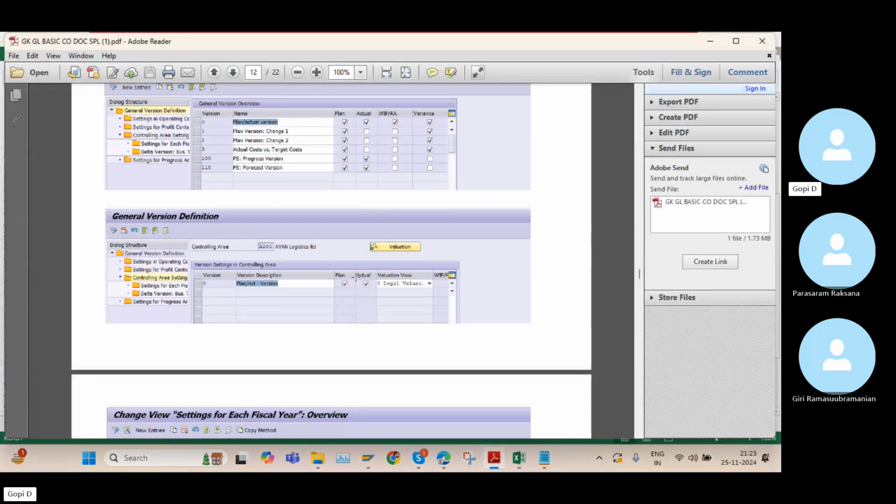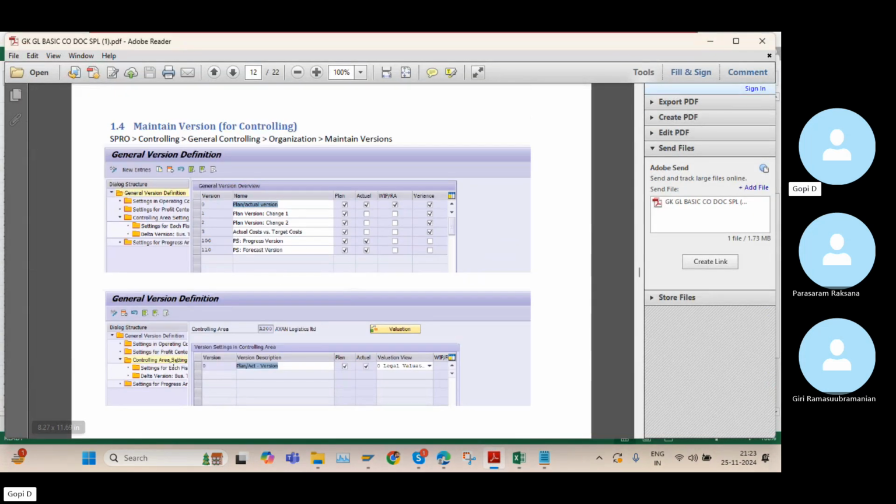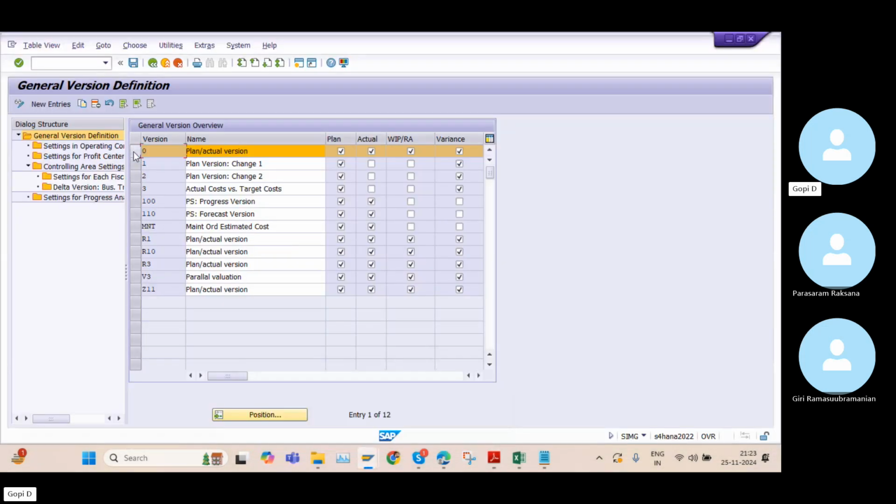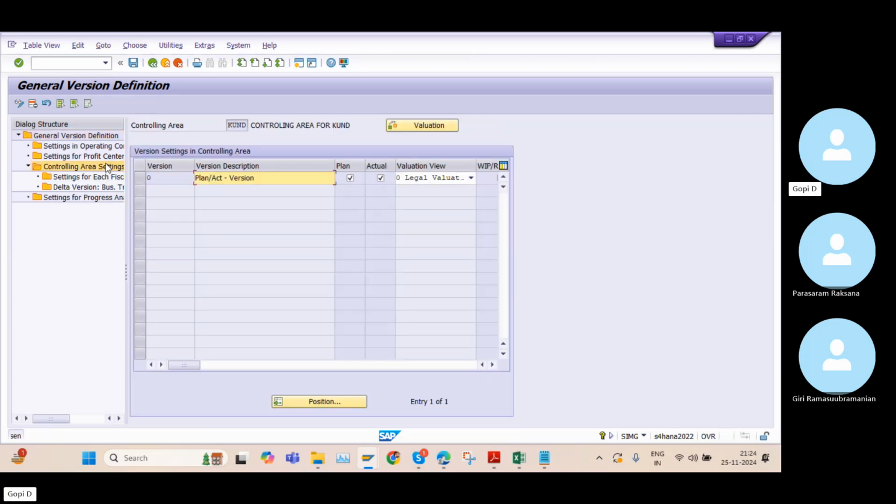So this one is common and controlling area settings. One minute. Controlling area settings for this one.